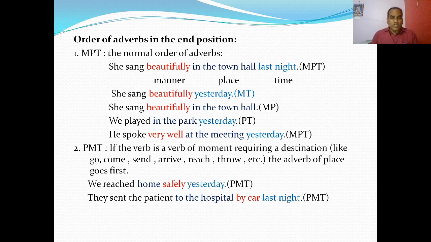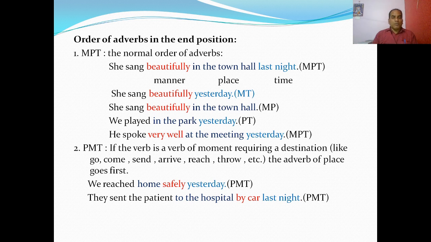So another situation is there: PMT. The difference is there. When more than one adverb comes one after another in the end position, the adverb of time always comes at the end. There is a change of order: that is MPT, here it is PMT.